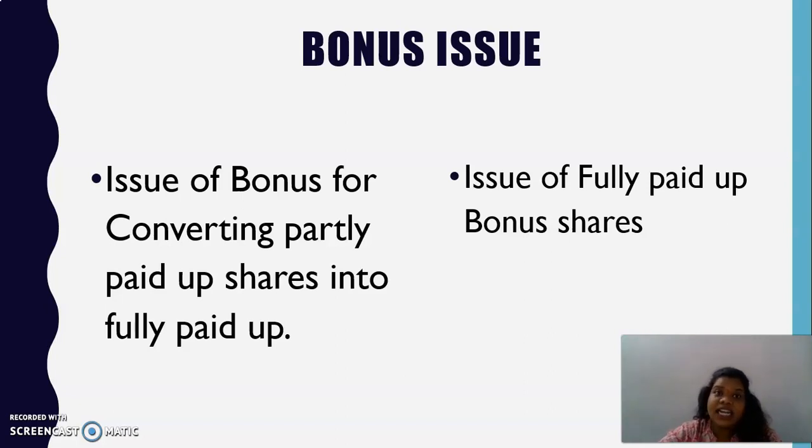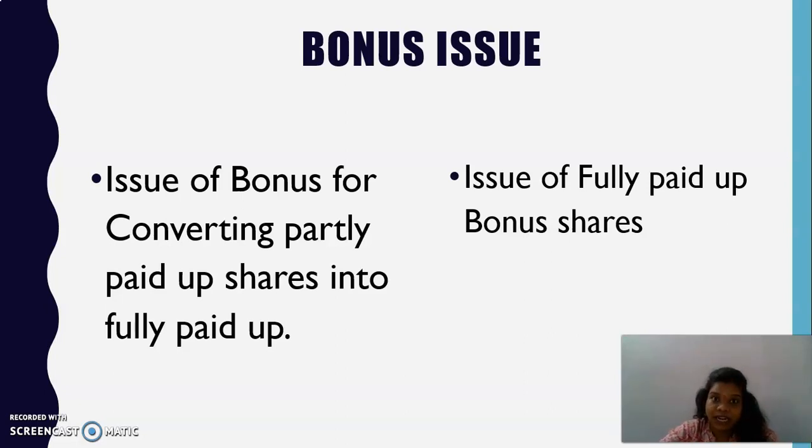Let's say already the company has called 8 rupees and the face value is 10. So the company has already called 8 rupees. Now out of this 10 rupees, because 8 rupees is paid, the 2 rupees has not been called up. Now what the company can decide is the 2 rupees can also be issued as bonus, wherein in this process you are converting the partly paid up shares into fully paid up. After doing this, you can fully issue the fully paid up fresh bonus share.